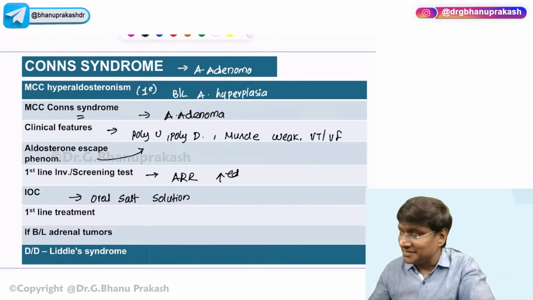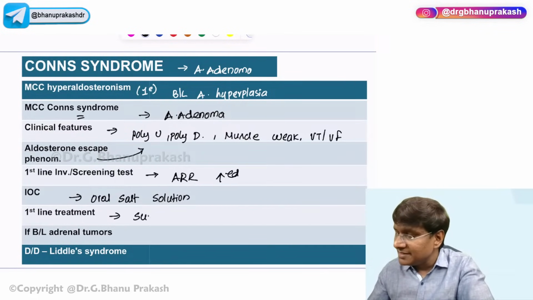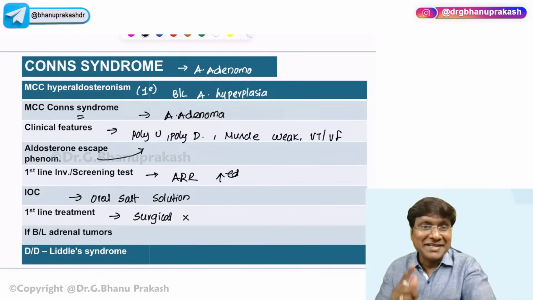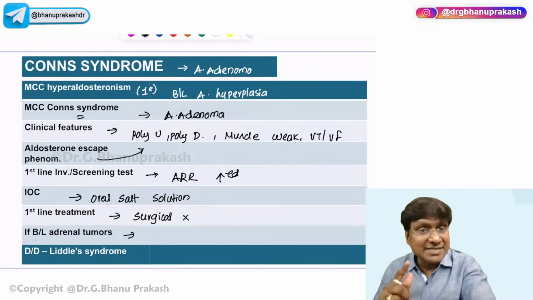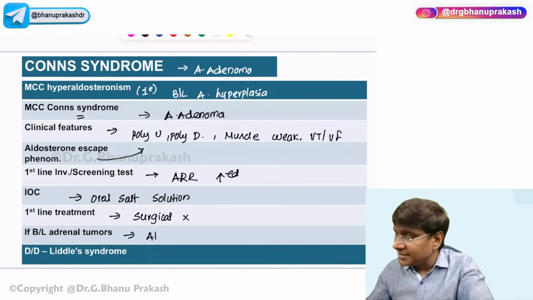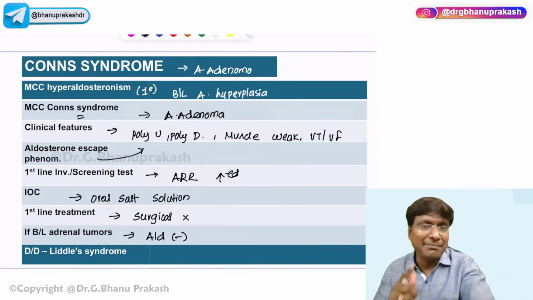The first line treatment in patients with Conn's is surgical resection, right? But if there are bilateral adrenal tumors, you should not do surgical resection, because when you do surgical resection in bilateral adrenal tumors, there can be a decrease in steroids also. So whenever there are bilateral adrenal tumors, what do you need to do then? You need to give an aldosterone antagonist. An example of an aldosterone antagonist is spironolactone.